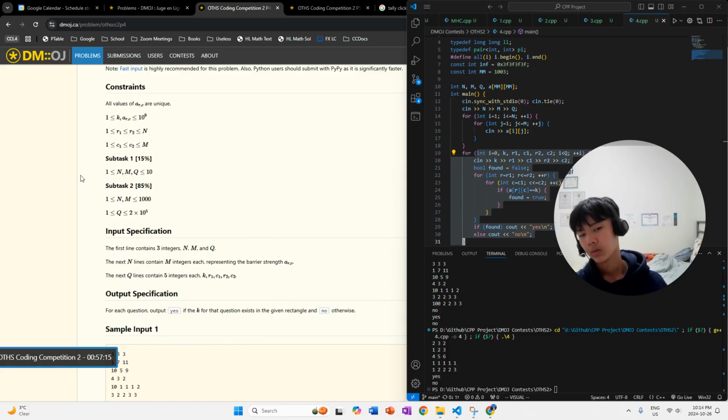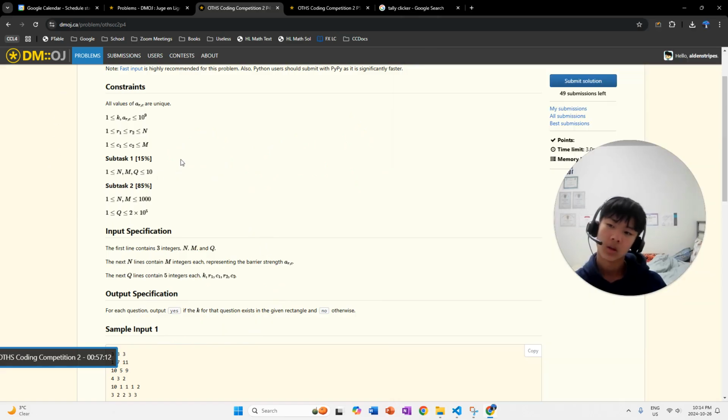Oh shoot, it's gone already. Oh well. You already get it though. So what do we do now? How do we reduce this time complexity? What could we do? Well, for problems like these, it's usually something like prefix sum. But I don't think prefix sum will help us at all here.